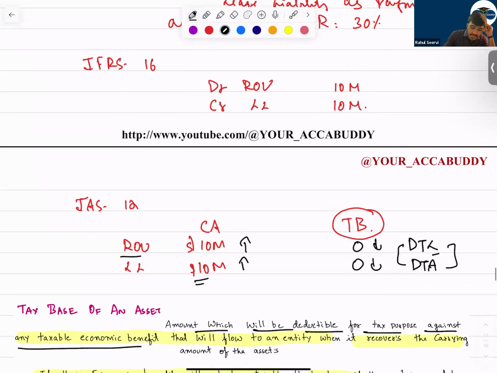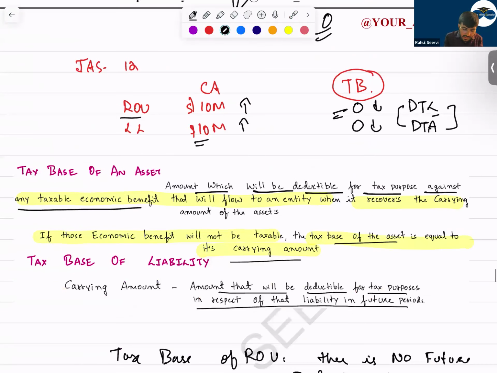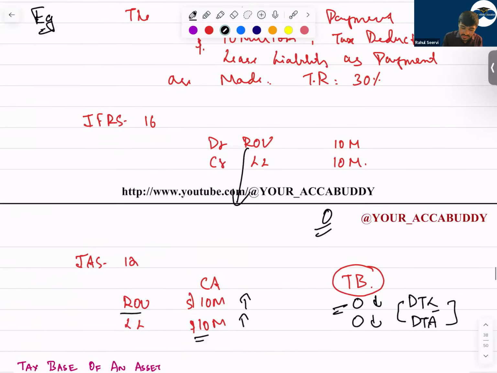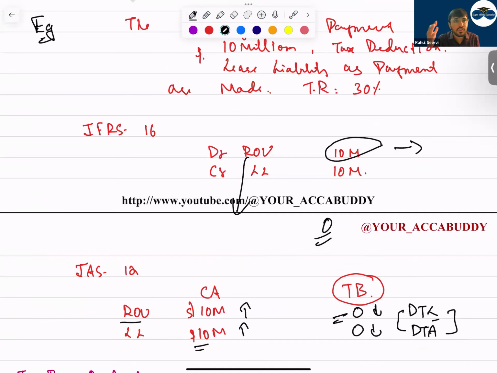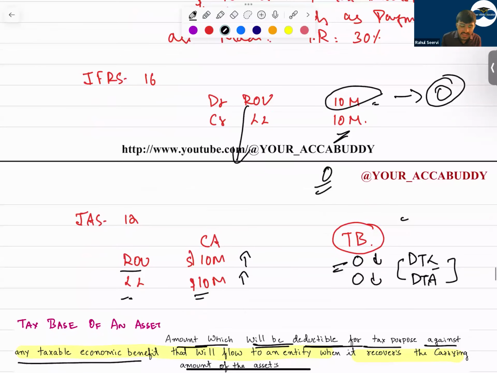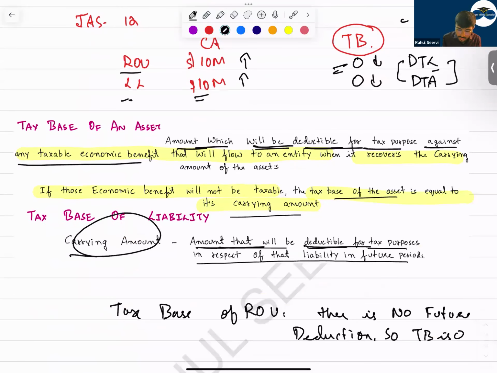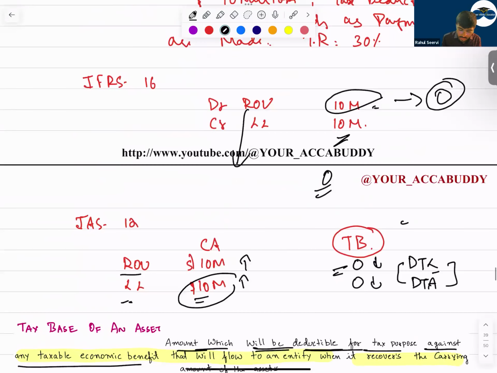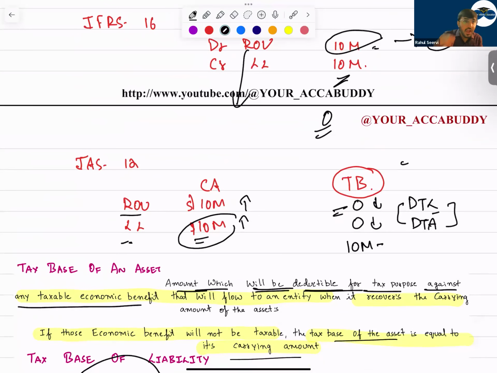Now what is the tax base for the right to use asset? Can I say the tax base for the right to use asset will be 0? Why? The tax base of an asset is the amount which will be deductible. Will this amount be deductible in future? No. The amount that will be deductible is 10 million, but for ROU that is 0. So the tax base will remain 0. For lease liability, tax base is carrying amount minus the amount that will be deductible in future. Carrying amount is 10 million. What is the amount that will be deductible in future? The lease payment of 10 million. So here also the tax base is 0.